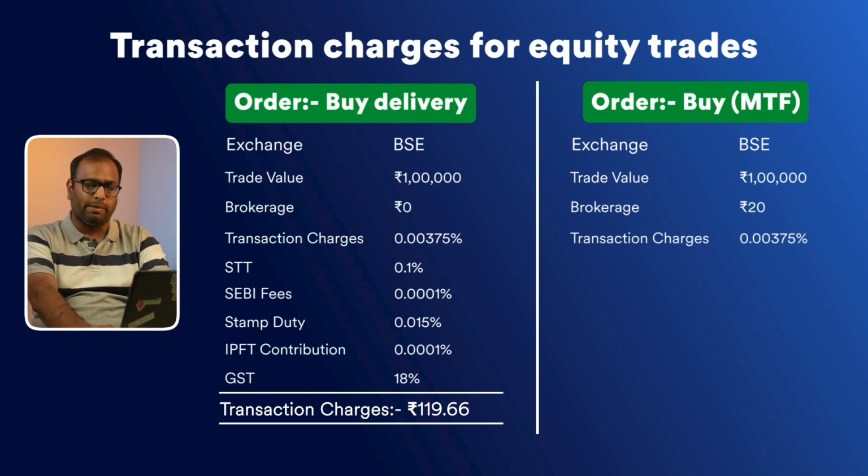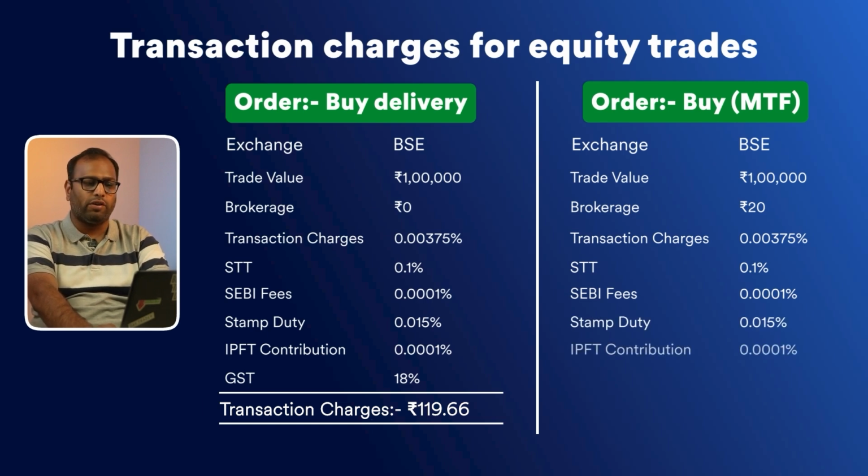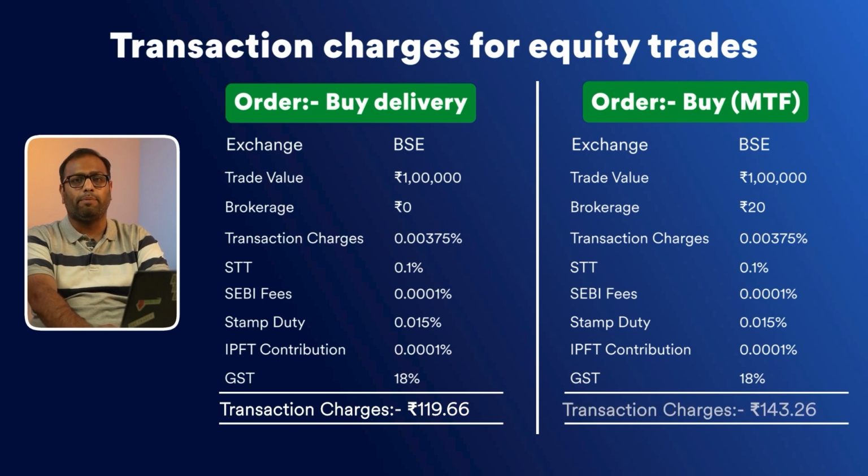Again, the transaction charge remains the same at 0.00375%, STT 0.1%, SEBI fees 0.001%, stamp duty 0.015%, IPFT contribution again 0.0001%, and GST, which is applicable again on the brokerage, transaction charges, SEBI fees, and IPFT contribution. So in this case, if you do a 1 lakh buy order under MTF, you pay up around 143.26 rupees as charges.